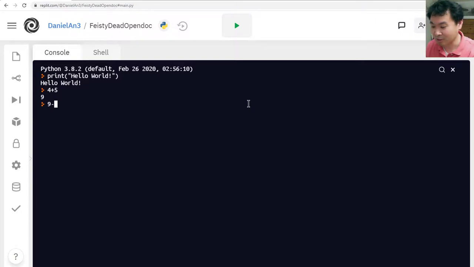You can do 9 minus 5, which is 4. Or you can also multiply, say 9 times 5 is 45, right? Oh, you see that instead of x, I used the star. The times multiplication symbol is not on your keyboard, so you have to use the star, which is Shift 8. So you do that, then you get this.